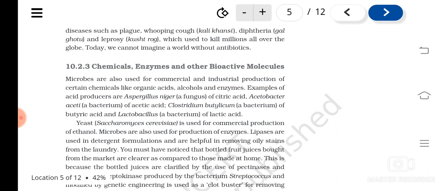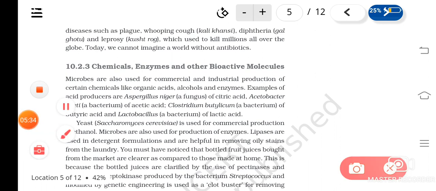For example, the microorganism which is helpful in the production of acid is what? Aspergillus niger. These are acid producers. Aspergillus niger produces citric acid. Then Acetobacter aceti produces acetic acid. Then Clostridium butylicum produces butyric acid, and Lactobacillus produces lactic acid. So these products' names and the microbes' names you have to learn. There is no other way. You have to write in your copy and read this nicely.